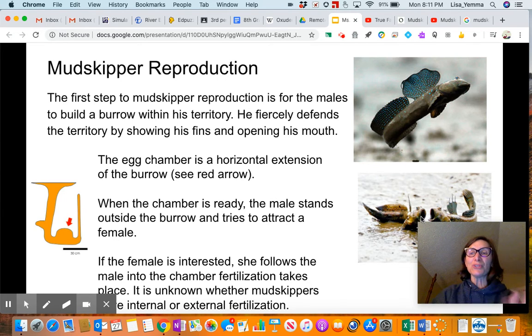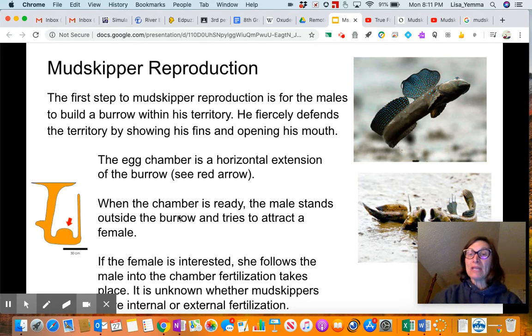So the males are doing that. Females just lounging and eating, right? So he's going to fiercely defend his territory by showing his fins and opening his mouth. He's really building this burrow to further his species. That biological drive of increasing your population. So that purpose of life to make more life is very common with plants, bacteria, fungi, animals, protozoa.